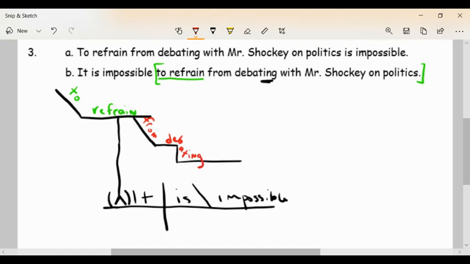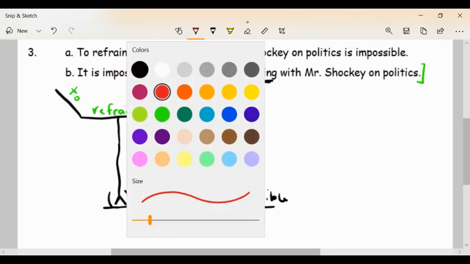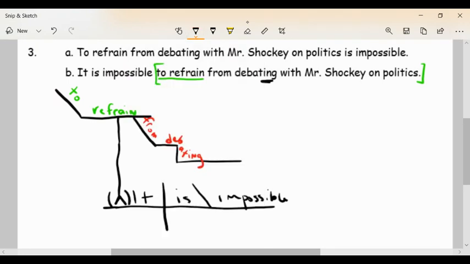So I'm going to do the word from. There's debating. And then lastly is another prep phrase, debating with Mr. Shockey. So that's kind of easy. So I'm debating. And once again, I'm not real picky about where you're going to build this off your gerund. I'm okay with them debating with Mr. Shockey coming off here. So here's with Mr. Shockey.